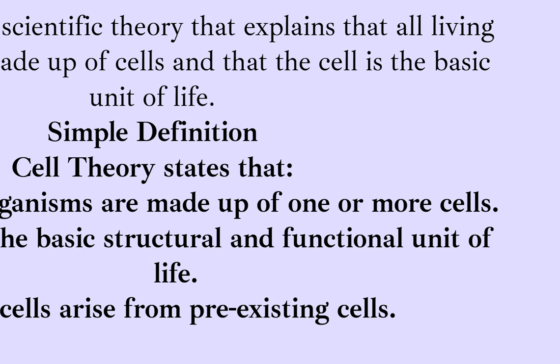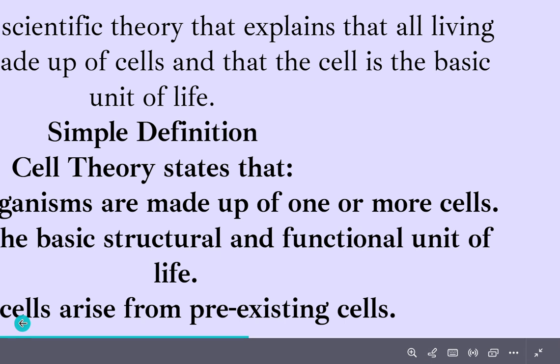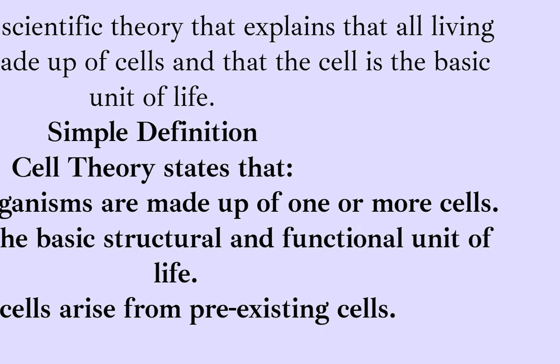So the first statement of the cell theory was that all living organisms are made of one or more than one cell. The second thing was the cell is the basic structural and functional unit of life, which we have already discussed. And the third was that cells arise from pre-existing cells. This is something new.